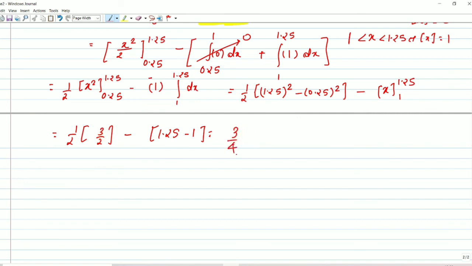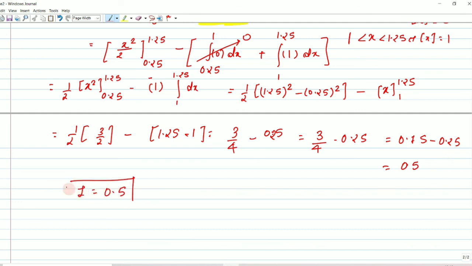We get 3 by 4 from here, and minus 0.25 from the other part. 3 by 4 can be written as 0.75, and 0.75 minus 0.25 equals 0.5. Our integration value is 0.5.